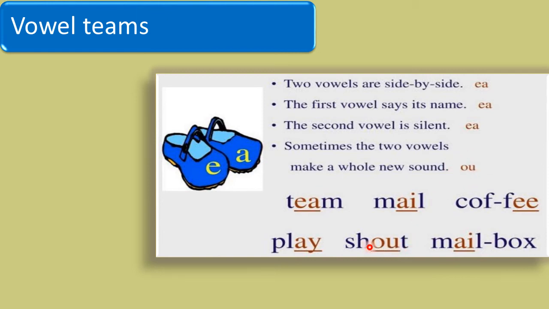For example, shout, S-H-O-U-T. This vowel team is represented by one vowel sound and it's a monosyllabic word. In this vowel team, both are active, O is active and U is also active. Got it?